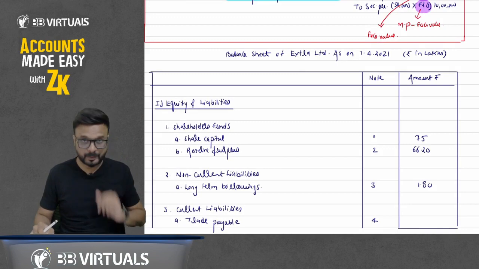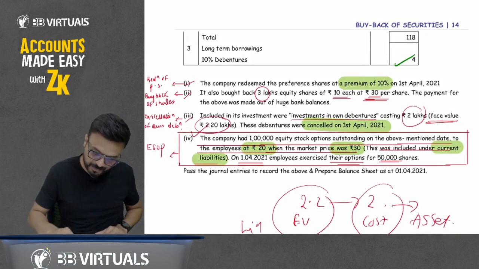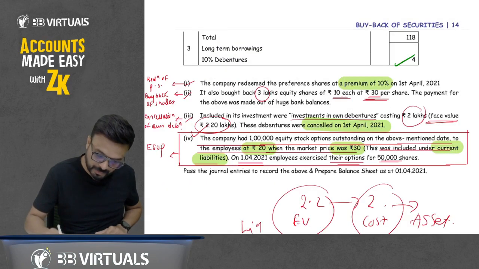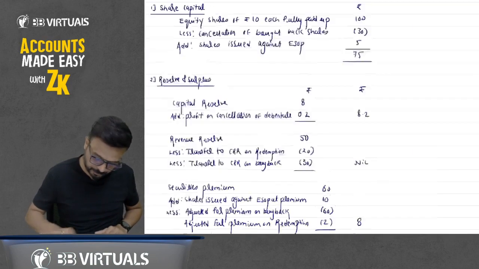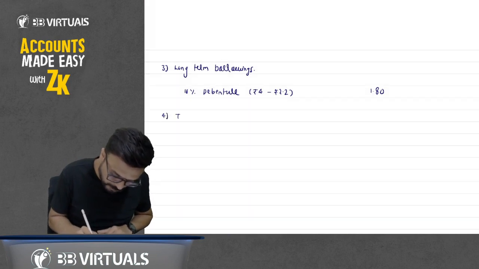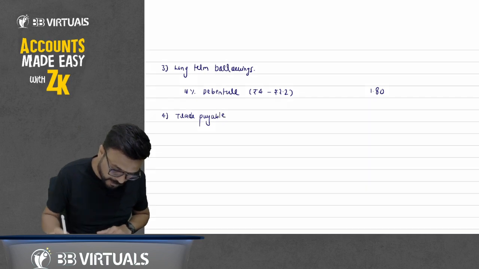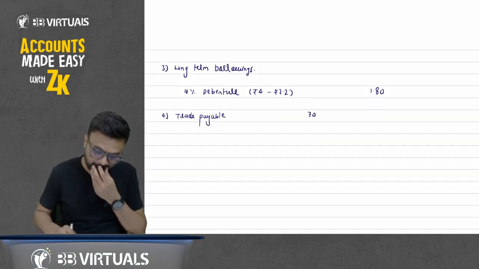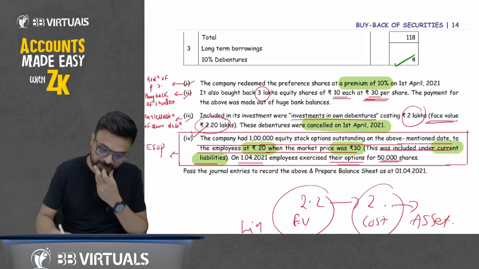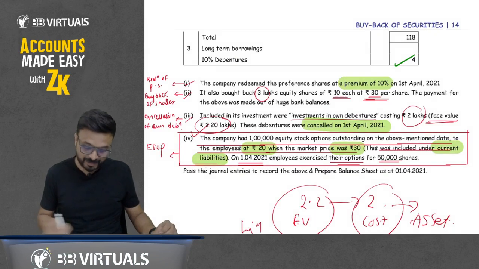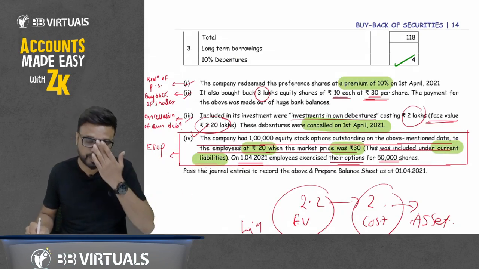Then trade payable. Now it is interesting. How much balance do we have in trade payable? We have 70. So write down here trade payable, notes to account number 4, trade payable, which is 70. Now understand this point. Now what happened here, it is specifically mentioned that ESOP outstanding is reflecting under current liability. Current liability means the trade payable, the amount which is given here.